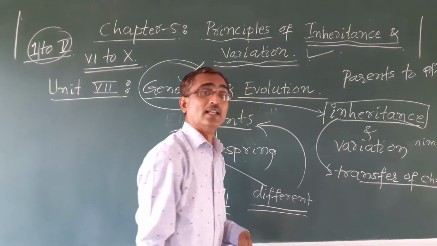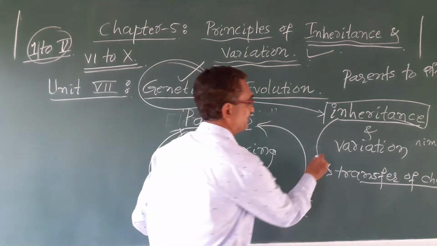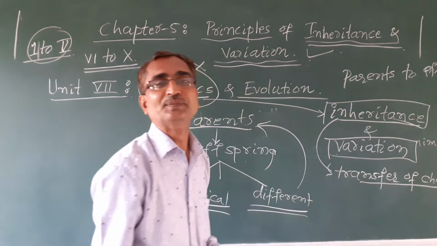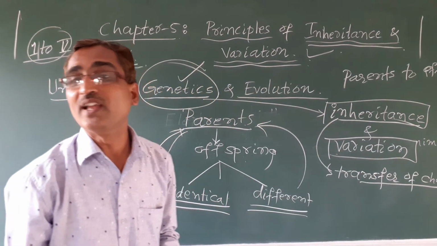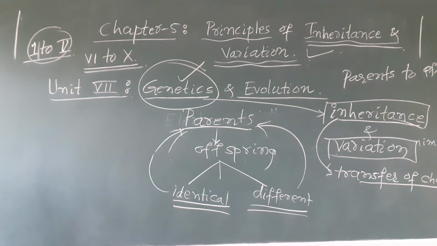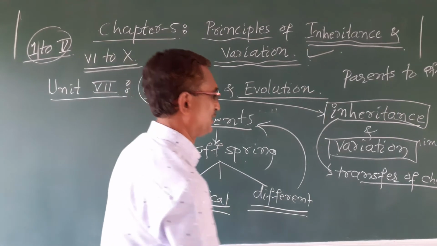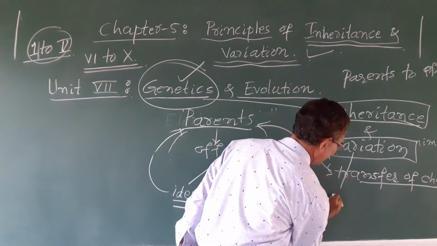Likewise, variation. Variation is nothing but the degree. Okay, variation is nothing but the degree by which progeny is different from that of the parent.